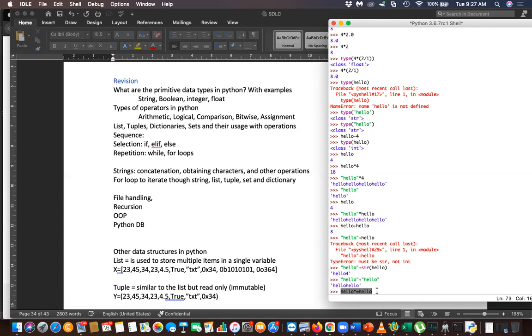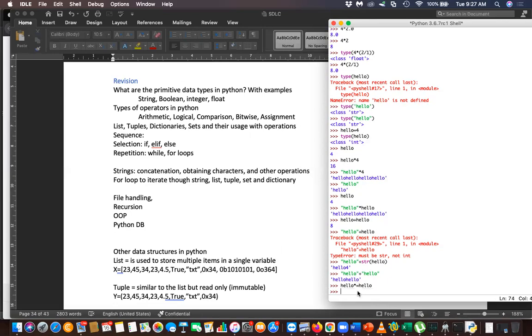Hello on one side and hello on the other side. Now you cannot remember the operations. I'm asking about these operations. Arithmetic operations, yes. Now you are somewhat okay on that. Logical operations, not discussed yet. Comparison, not discussed. Bitwise, not discussed. Assignment. This is the assignment operator.